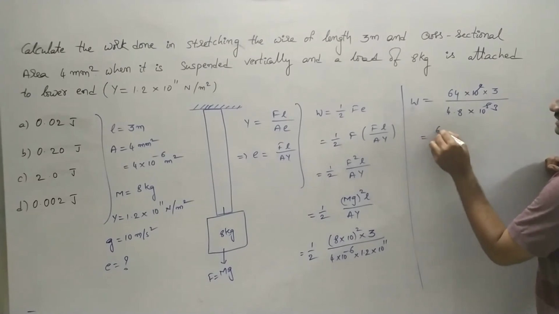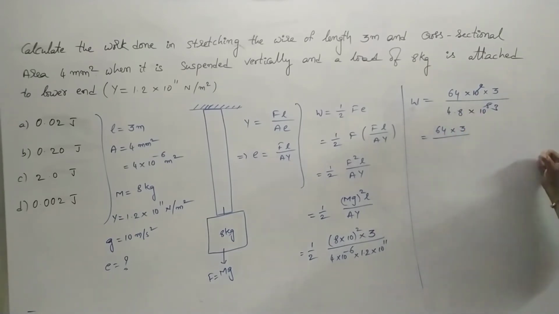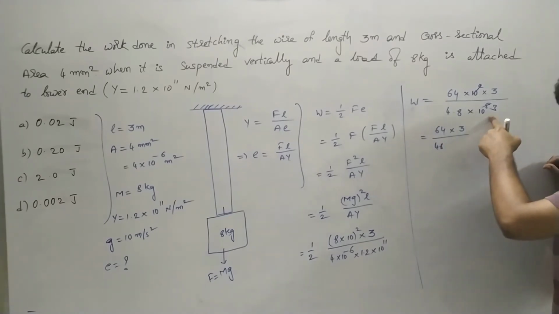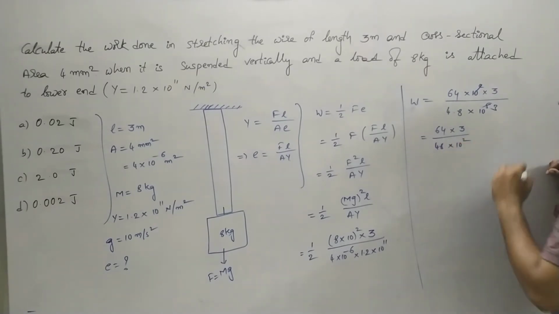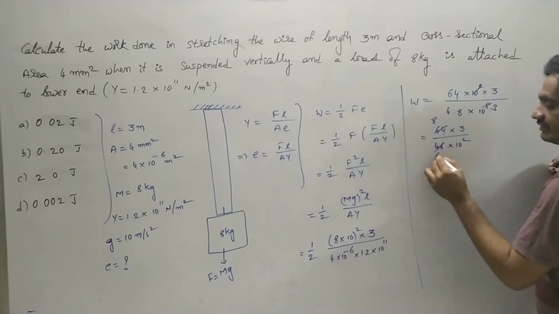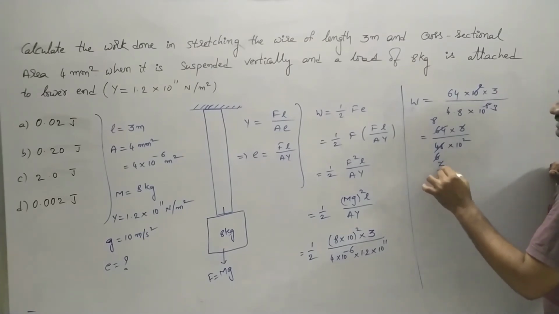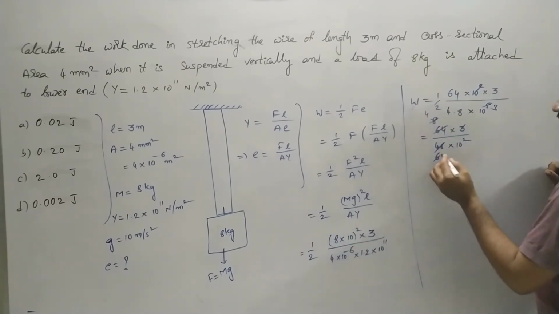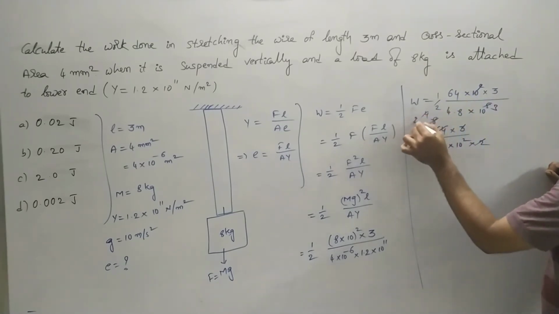Then the expression can be represented as 64 into 3 by 4.8, which can be represented as 48 into, here we have 10 cube. Since we brought one 10 towards this side, it can be represented as 10 square. We know that 8 8s are 64, 8 6s are 48, 3 1s are 3, 3 2s are 6, next 2 2s are 4. Still here we have 1 by 2 into 2. So this 2 gets cancelled, and so here we have 2.